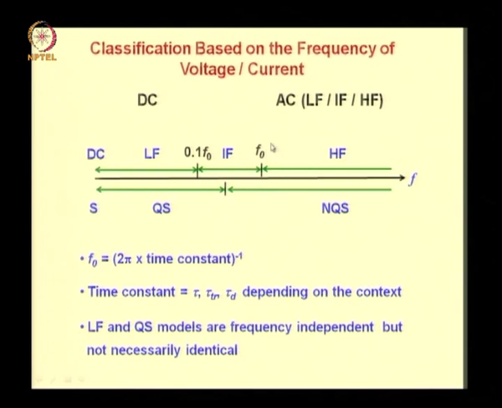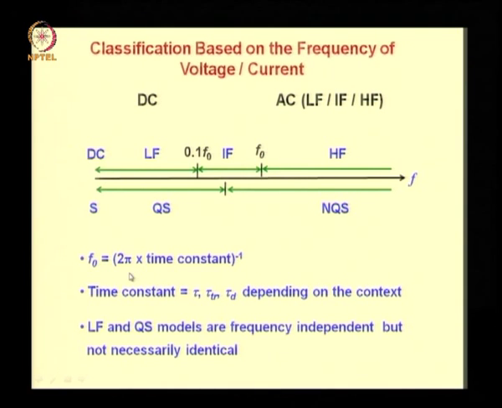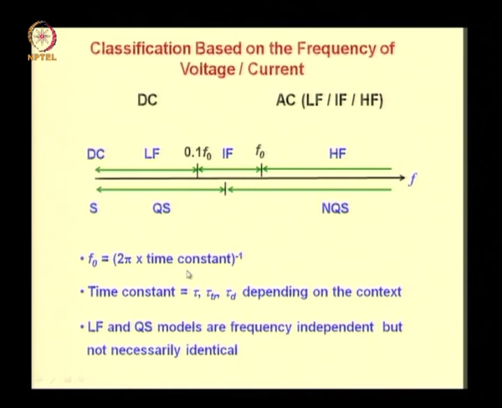The transition frequency f0, beyond which high frequency modeling becomes necessary, is given by 1 by 2π times the time constant, where the time constant can be minority carrier lifetime, transit time or dielectric relaxation time depending on the context. Low frequency and quasi-static models are frequency independent but not necessarily identical. We demonstrated this with the help of the model of the diffusion capacitance of a diode.